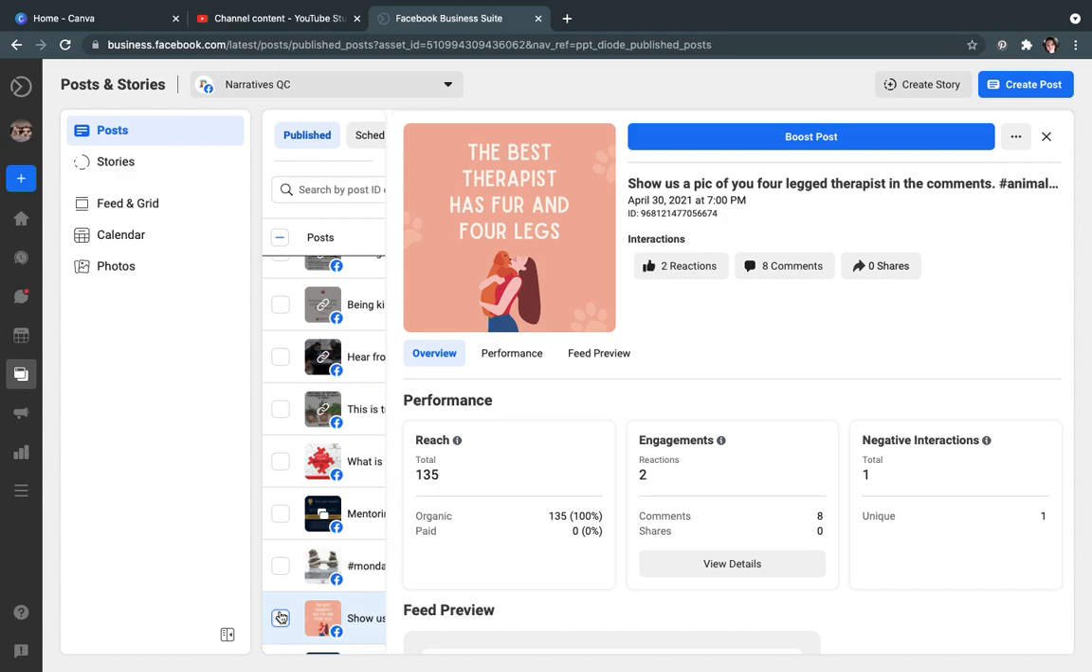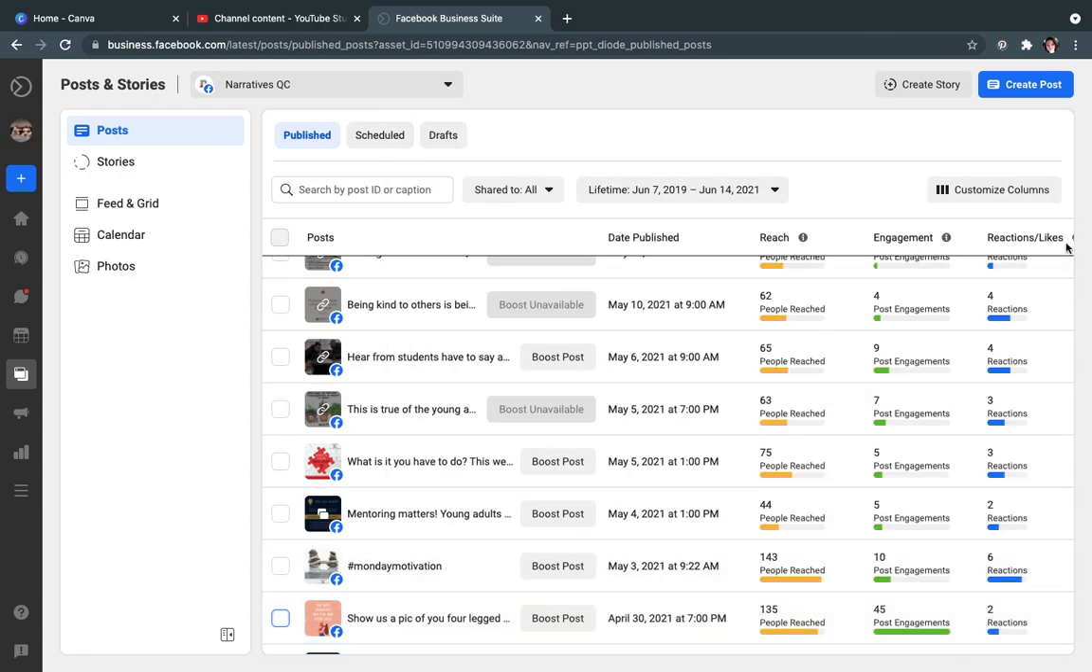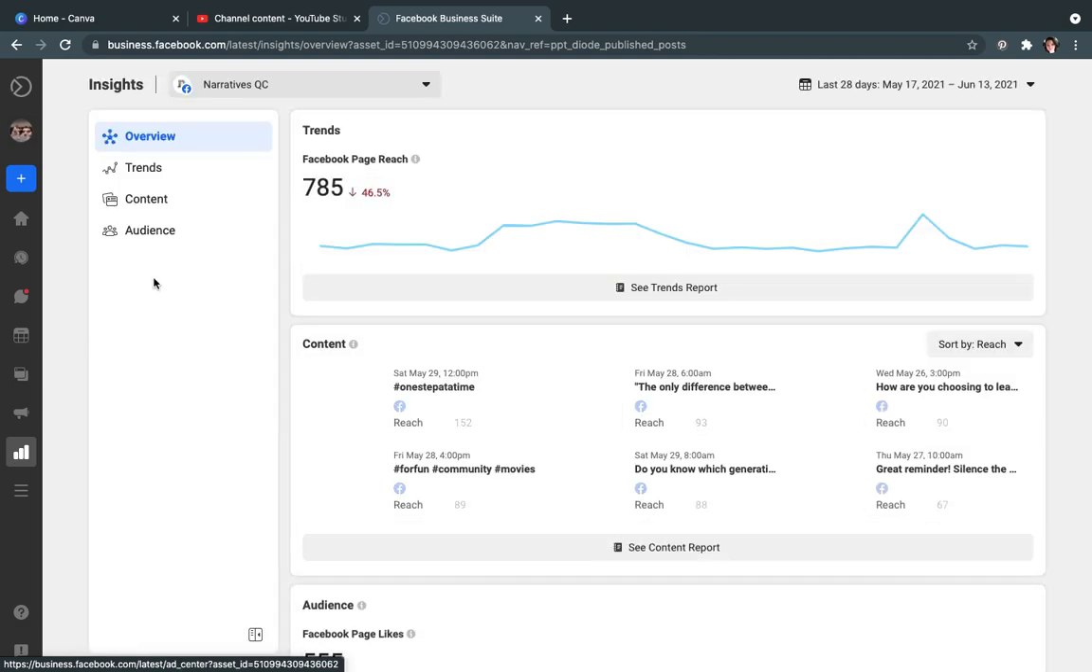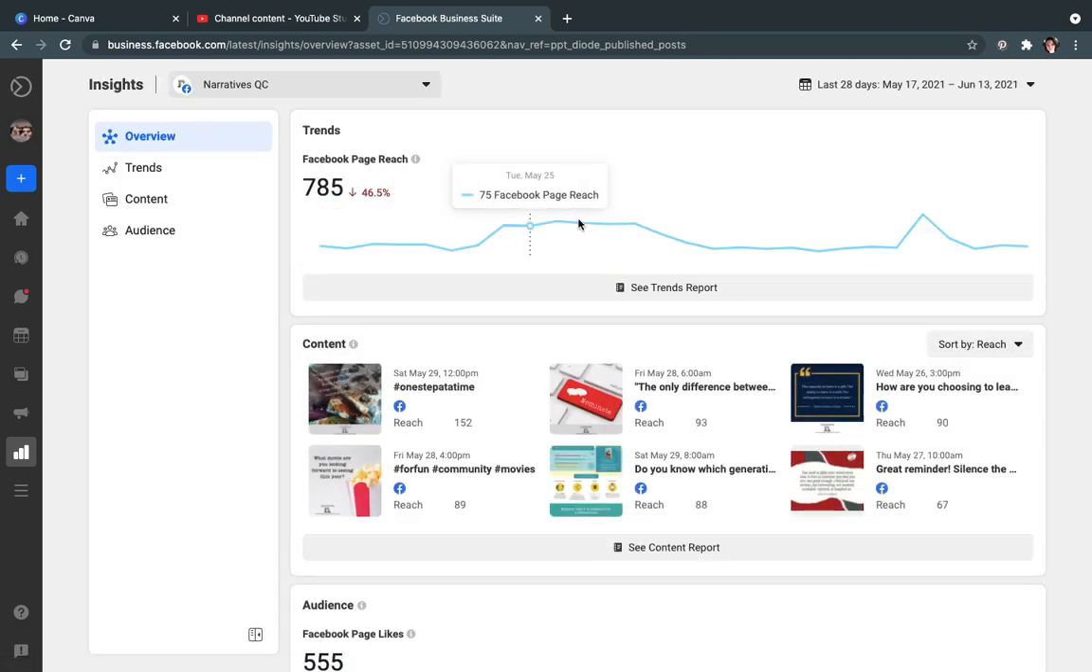And so that's kind of important. So this is one way. The other way is in here, to go and click on Insights. And you get kind of an overview, again, of that reach. You can kind of see since May how it's going. You can look specifically at content. This is sorting by reach. These are the posts that seem to be getting the most reach.